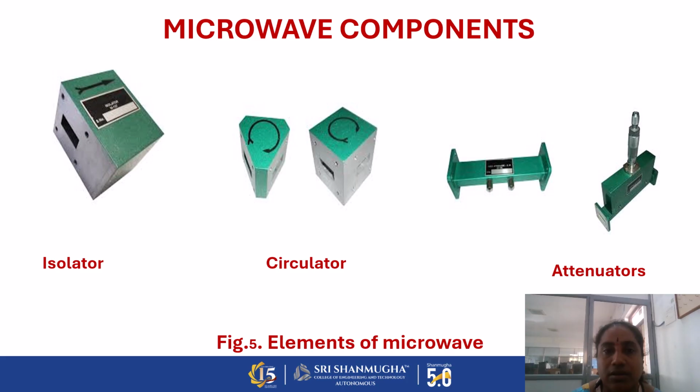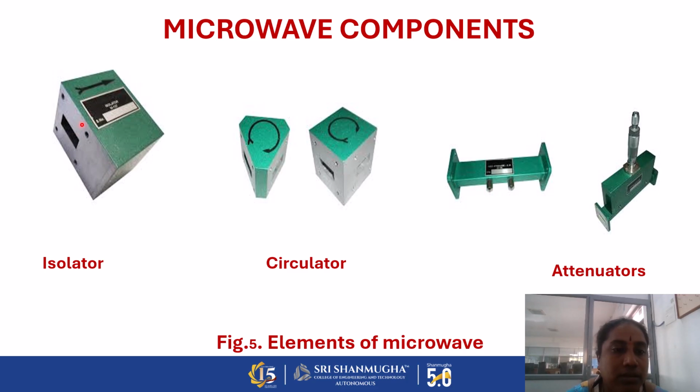These are some of the microwave components we are using for the applications. First one, isolator. The isolator is a two-port device. The microwave components are designed by using only waveguide structures, because we are transmitting electromagnetic signals. Based on the frequency ranges and wavelengths, we can choose the types of waveguides. In previous slides, I discussed the types.